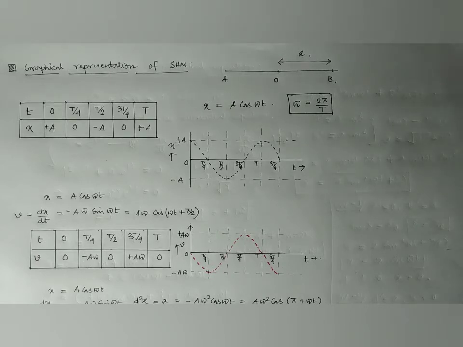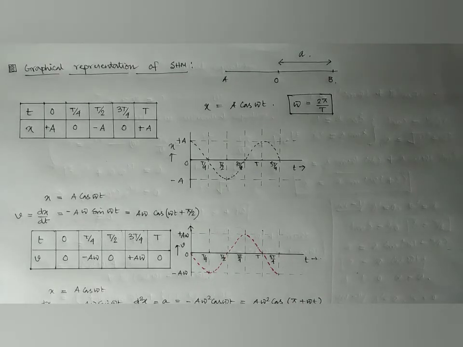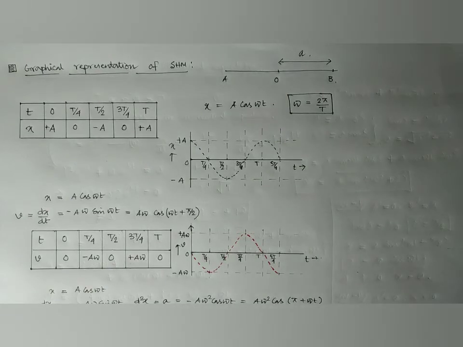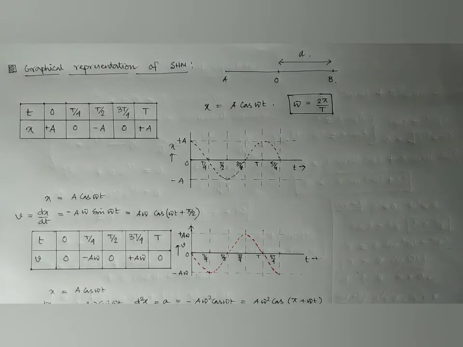First of all, the displacement x is given by A cos omega t, and we plot x along the y-axis and time along the x-axis, with maximum displacement x equal to plus minus A. At time t equal to 0, from the equation x equal to A cos omega t, we have x equal to A. At time t by 4, when the particle is just crossing the position O, x becomes 0.